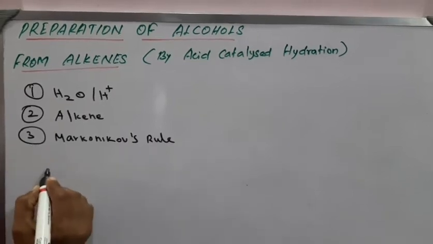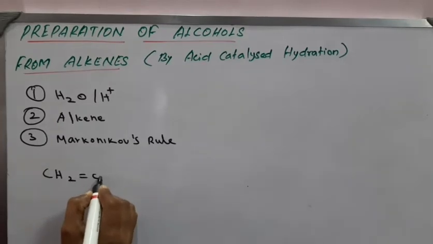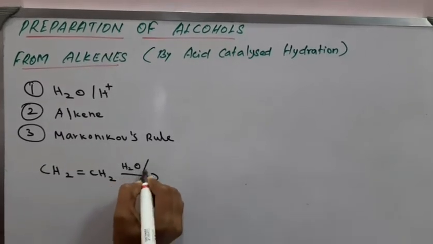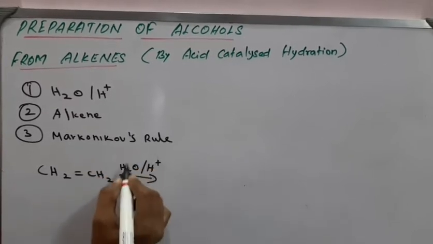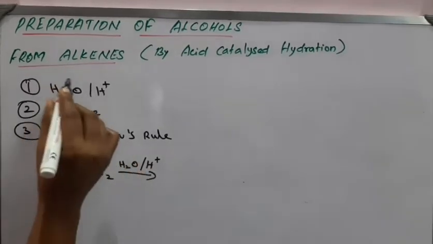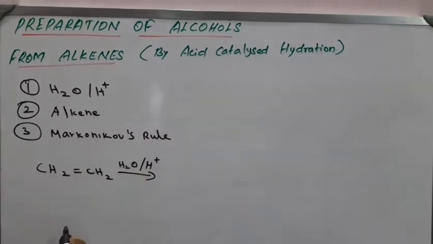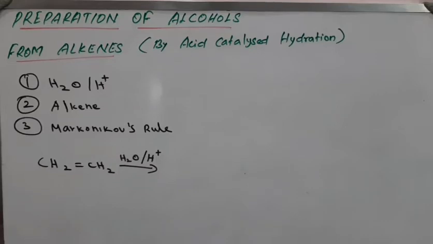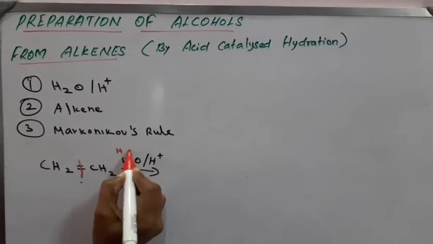First of all, let me take one alkene, CH2 double bond CH2, in presence of H2O and H plus. Whenever you see H2O plus H plus, that is a preparation of alcohols by acid catalyzed hydration.